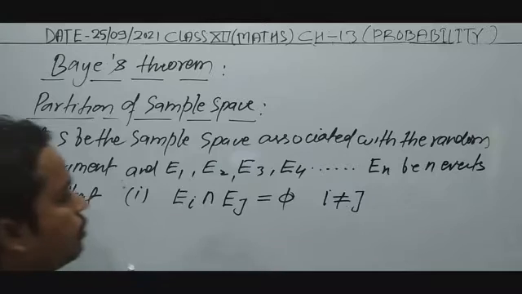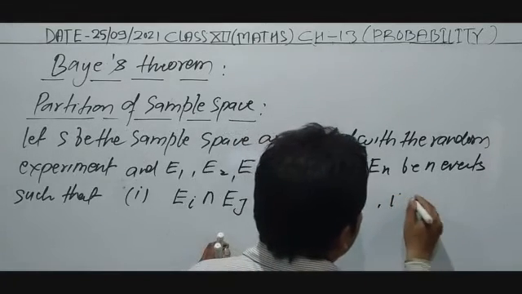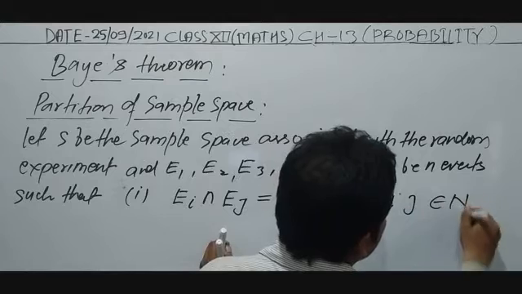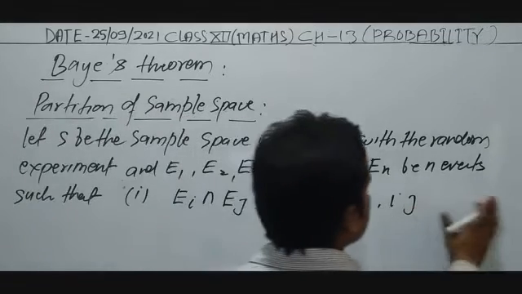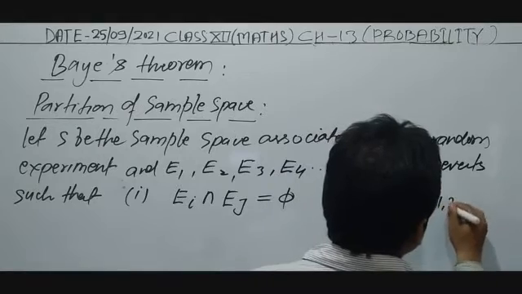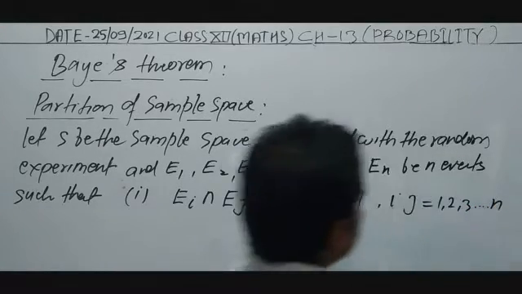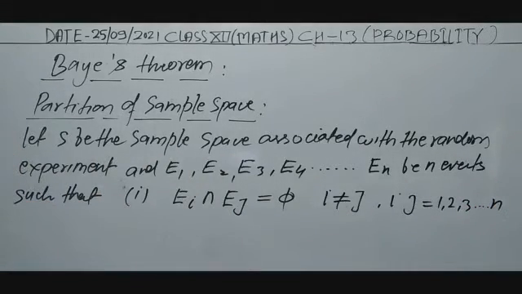You can consider i, j equal to 1, 2, 3 up to n. This is the condition.